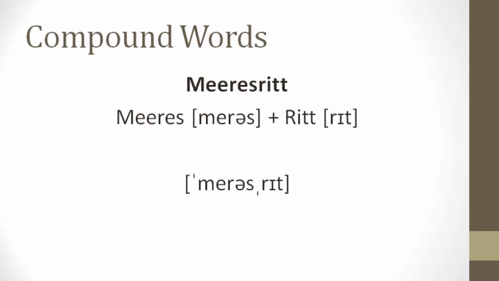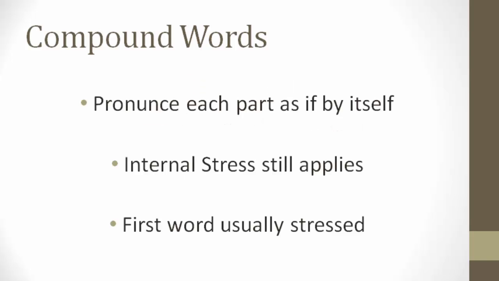So we're going to split before the R, and we have Meeres and Ritt. So Meeresritt. So things to remember are to pronounce each part as if it's by itself, and then also that the internal stress still applies, and that the first word is usually stressed.